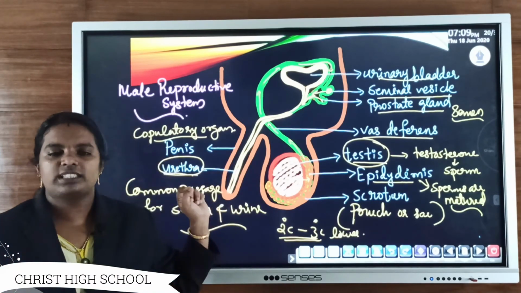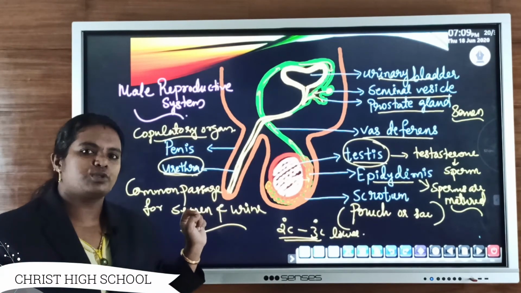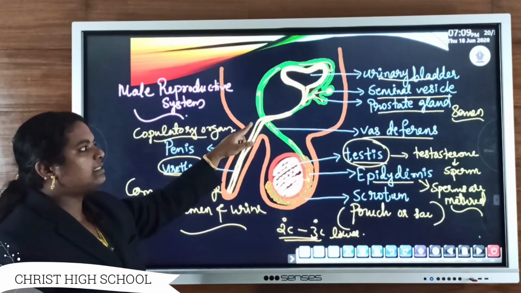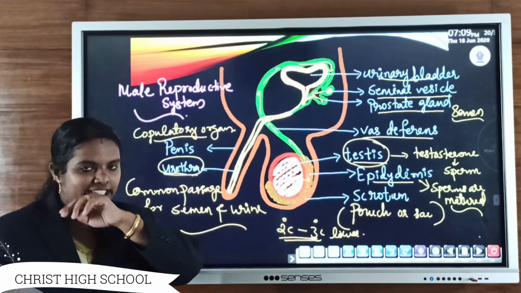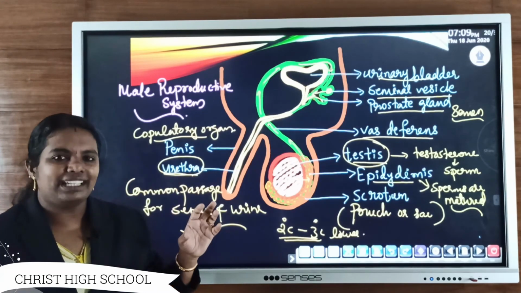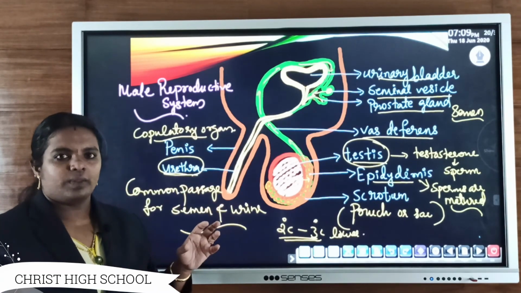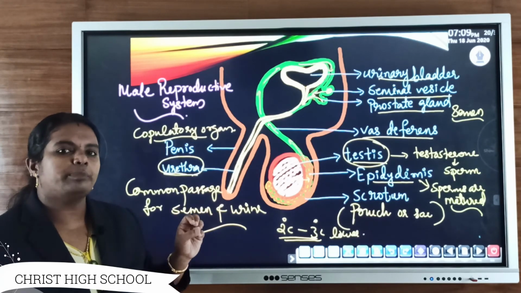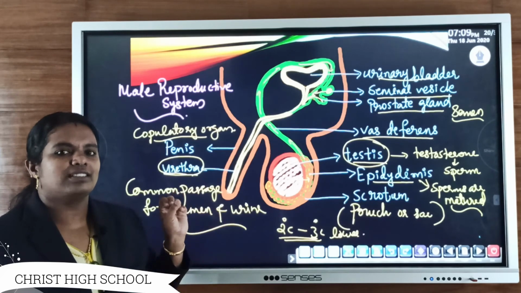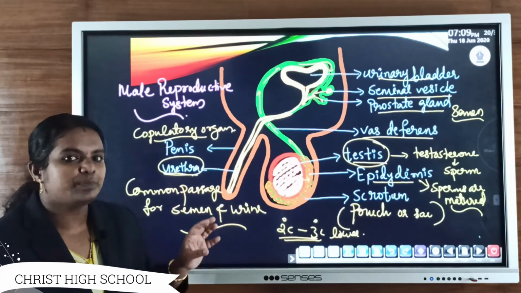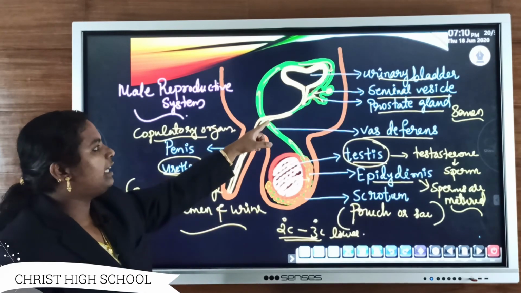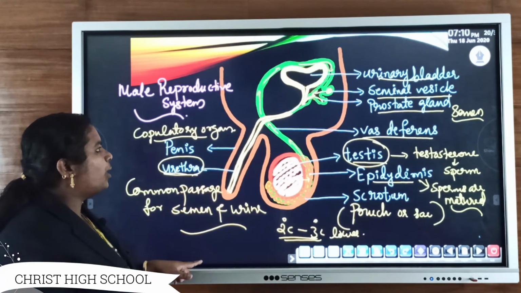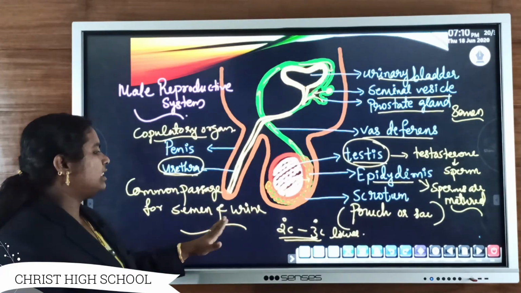The secretion from the seminal vesicle as well as from the prostate gland is poured into the urethra, and that secretion is known as semen, which is alkaline in nature. It forms the fluid part of sperm. That fluid part provides protection, nourishment and motility to the sperm. Clear? It is carried along through the urethra, which forms a common passage for urine as well as semen.